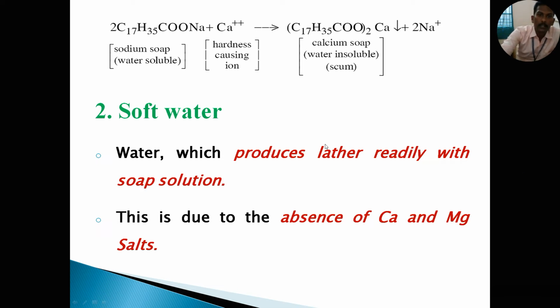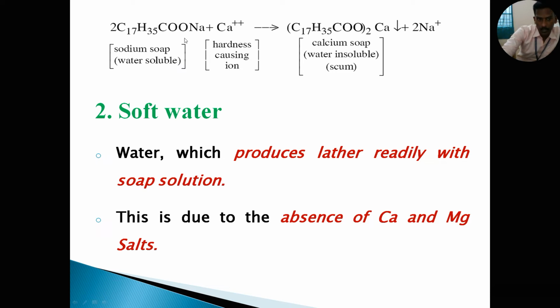See the reaction. Example for hard water: 2 molecules of C17H35COONa, that is sodium soap, plus Ca2+ or Mg2+, because hardness-causing ions are present in hard water.